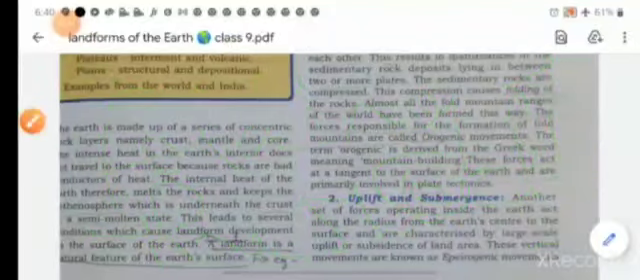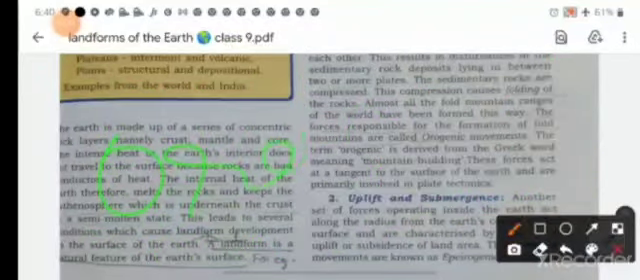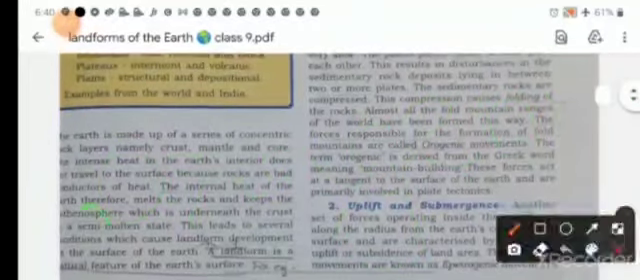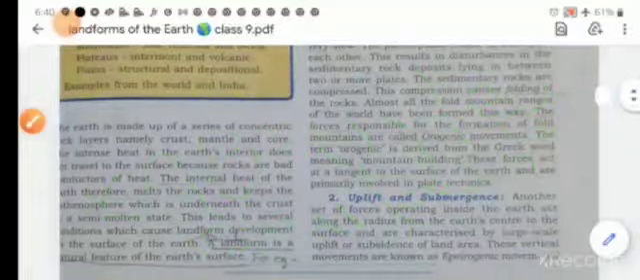Orogenic is derived from the Greek word which means mountain building. So this is the first cause of landform development, and the second cause is your uplift or submergence.